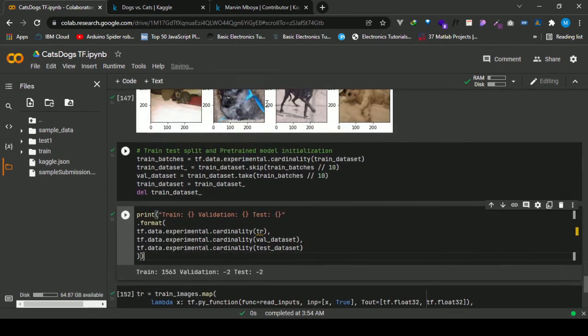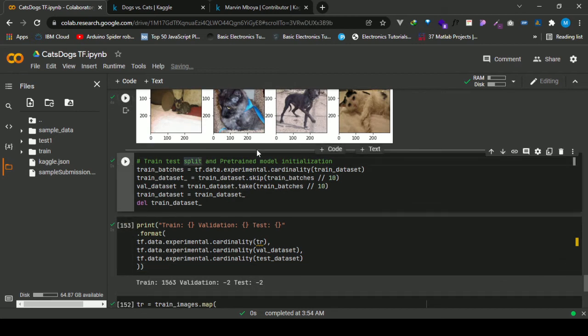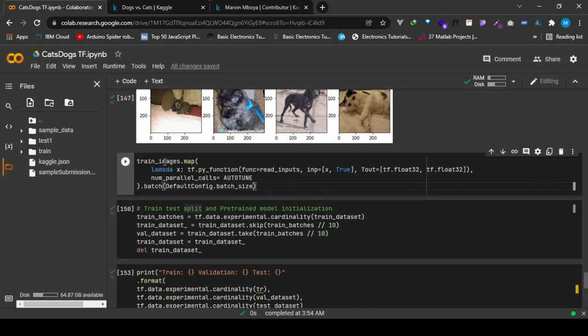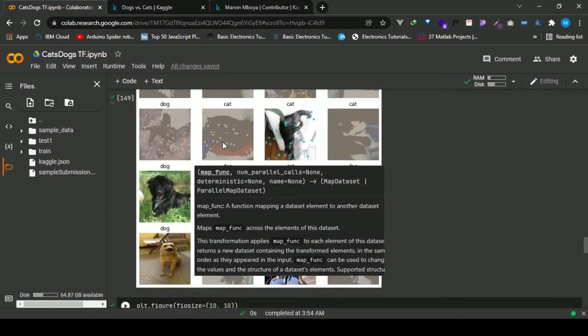So in the trained dataset, essentially, let me create a cell above. So we have the train dataset. So as I had said, sequential mapping.